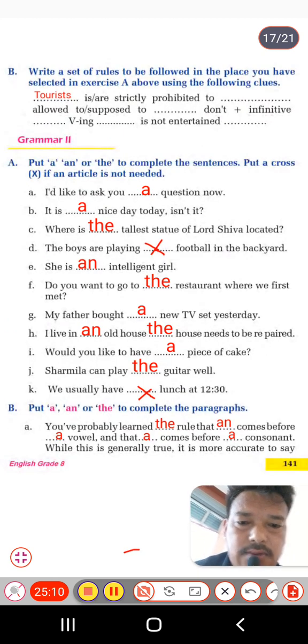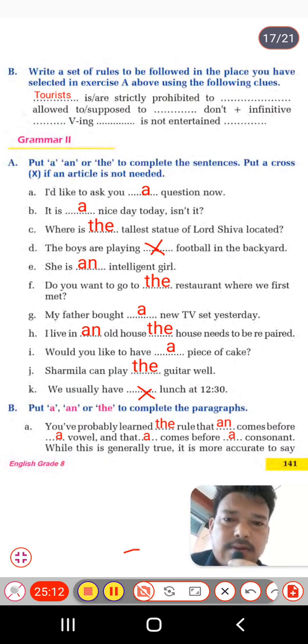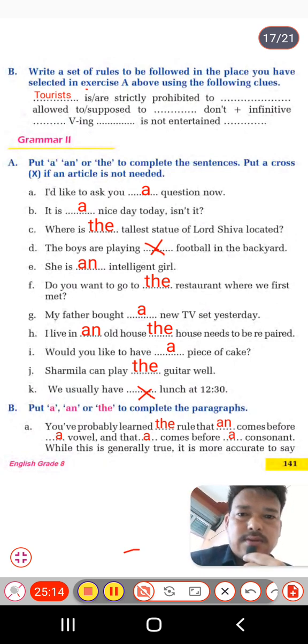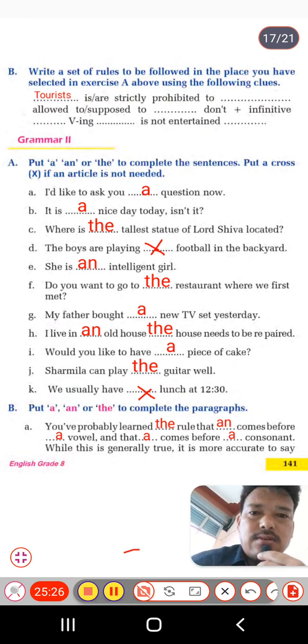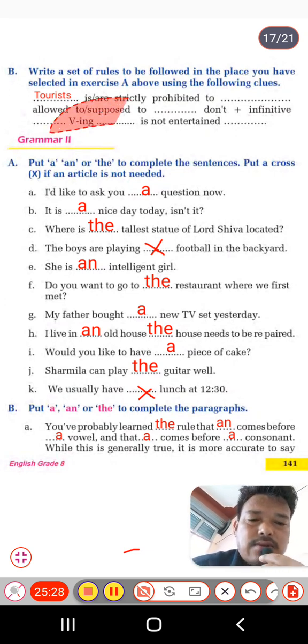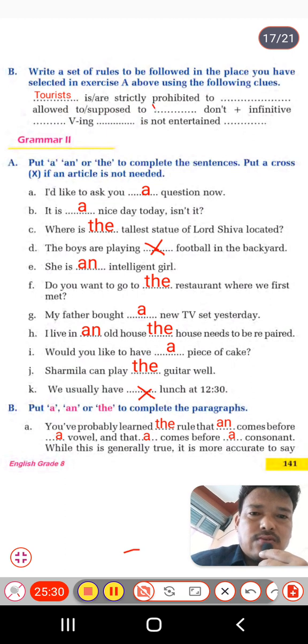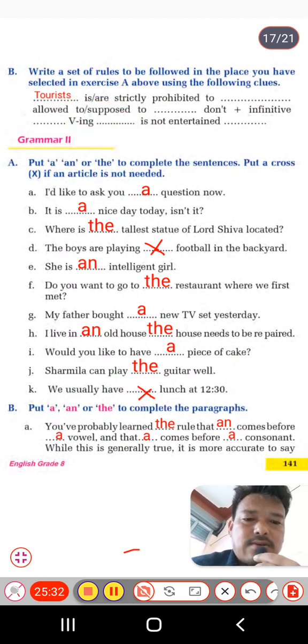In writing, students, we have exercise B. That is, write a set of rules to be followed in the place you have selected in exercise A, using the following clue. So this is the clue, students. You have to take the help of this clue and make a set of rules.